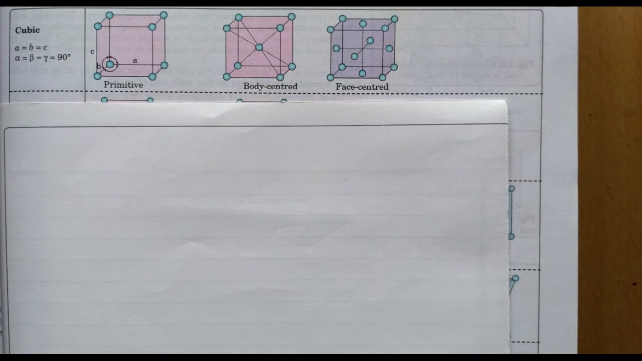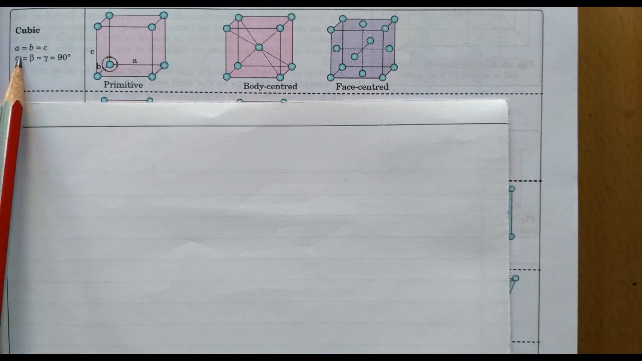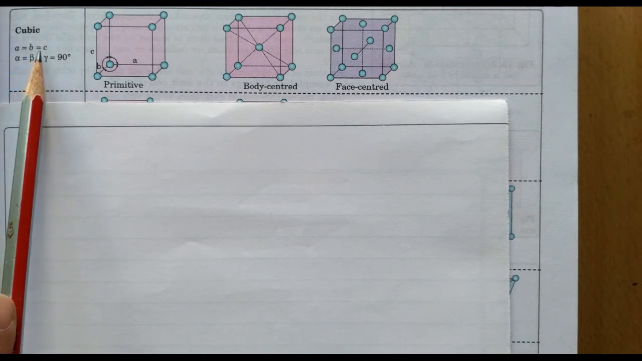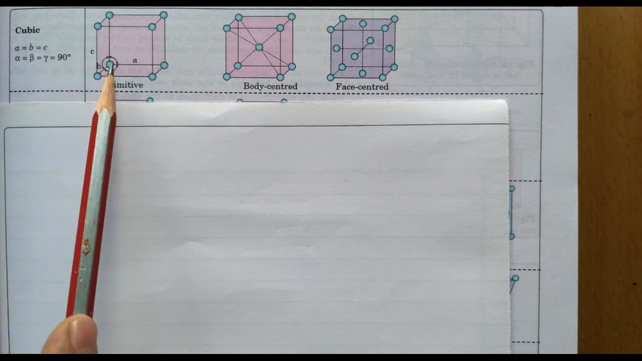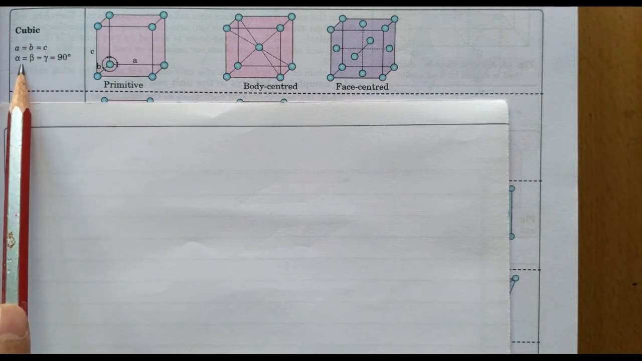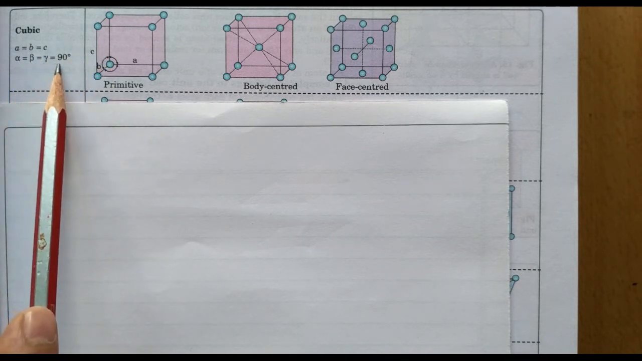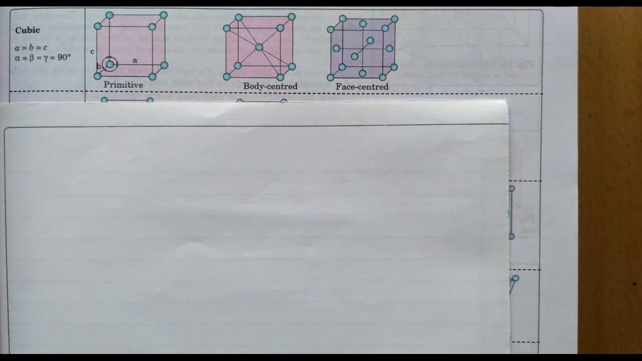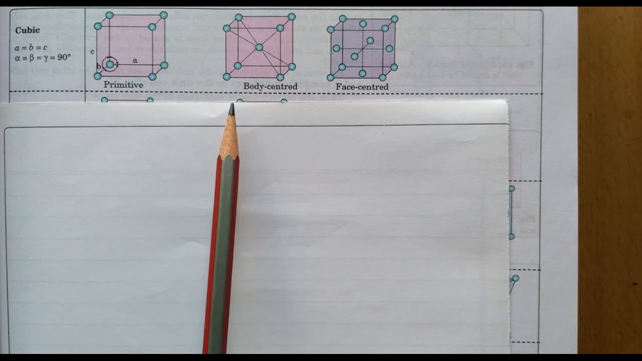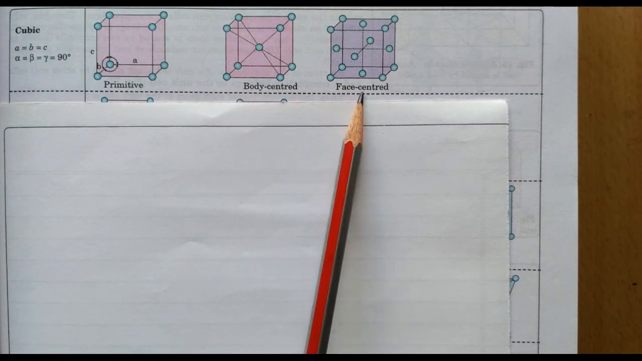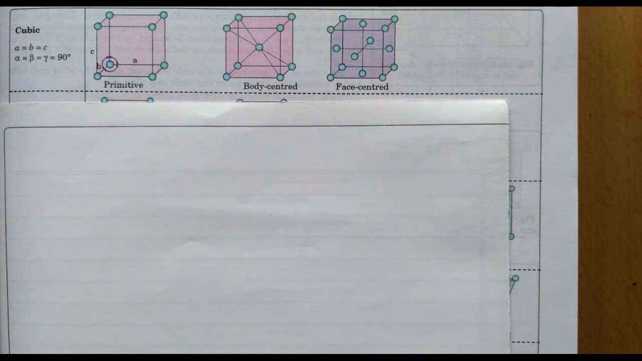So this is the first of the types, that is cubic, where all sides are the same, a equal to b equal to c, and the angles are also the same, alpha equal to beta equal to gamma. So this is 3, called cubic. In that again there is primitive, body centered, and face centered. Okay, this is 3.